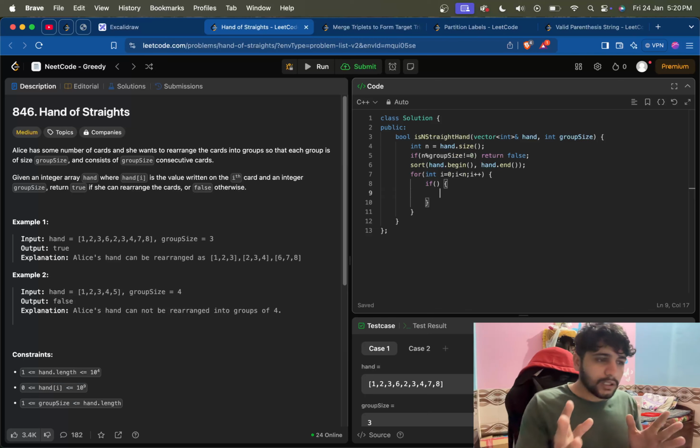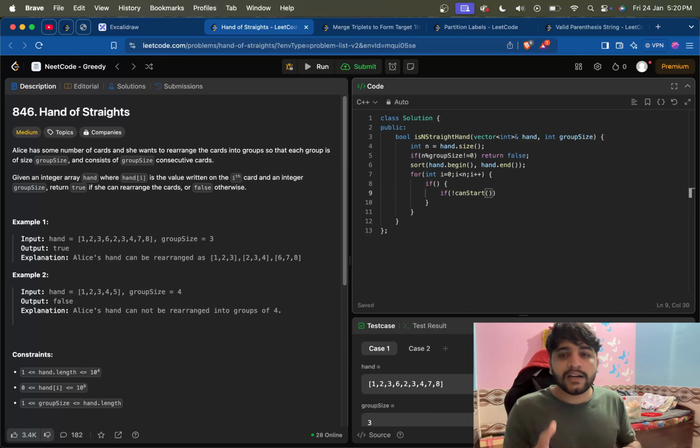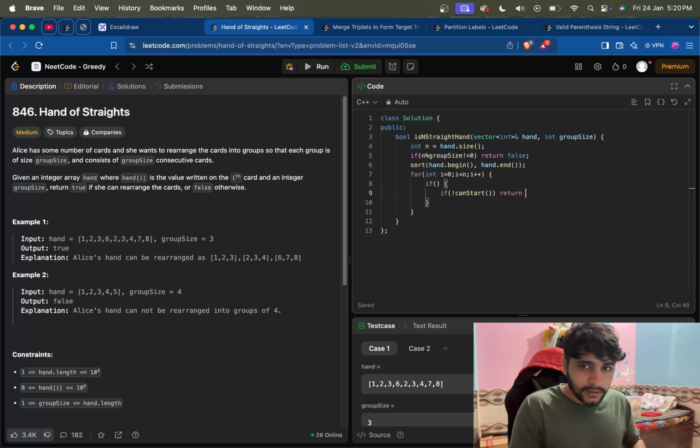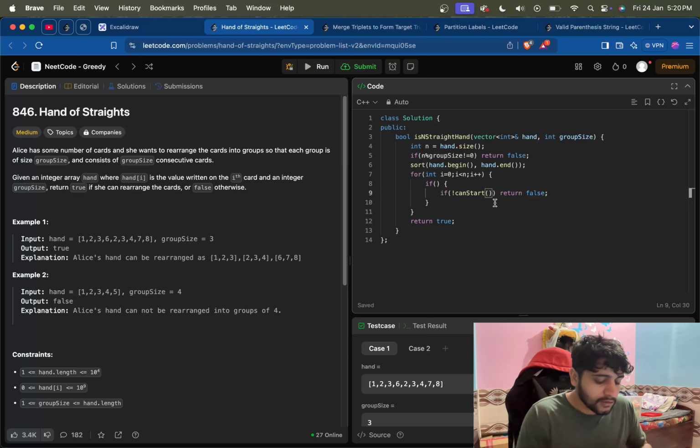So if it is not visited, the current node, then can we start a group from this element? If we cannot, if it returns false, then we will also return false, that it's not possible to form groups. Otherwise we will just return true. If we cannot start from here, and it is also not included in any of the groups, then what's the point, this element is remaining. So it's false.